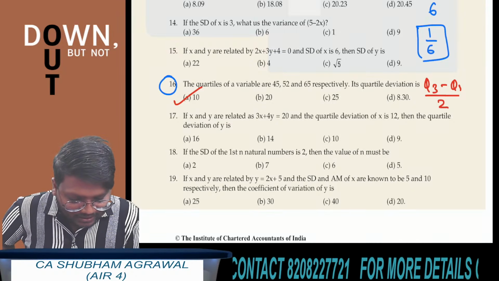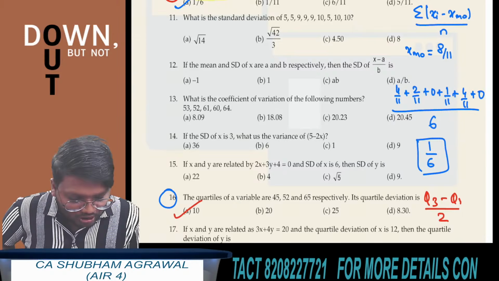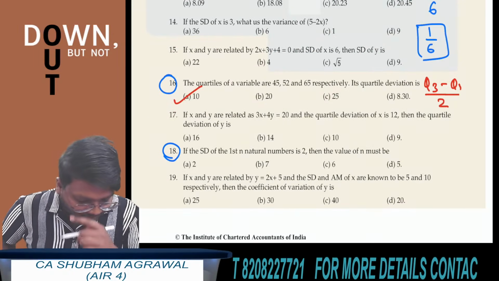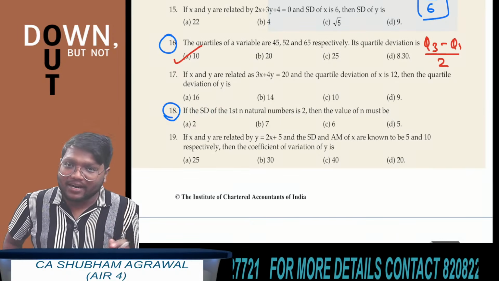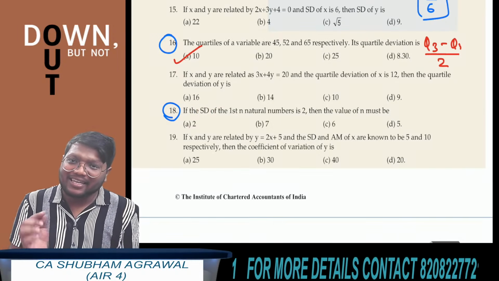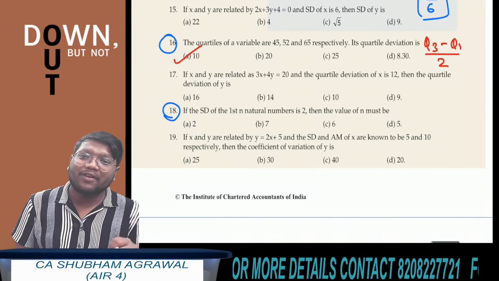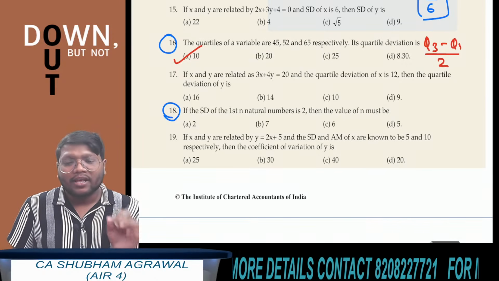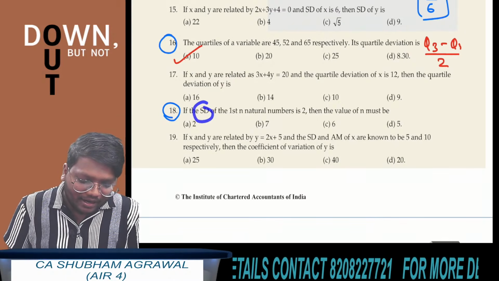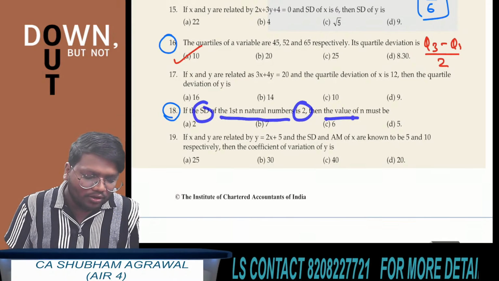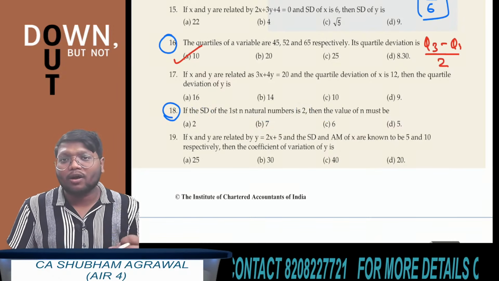Now tell me what is the answer for question number 18. If you see the word SD, SD means standard deviation. If you see the word QD, QD means quartile deviation. If you see the word MD, MD means mean deviation. If the standard deviation of first n natural numbers is 2, you have to find the value of n, the number of observations.